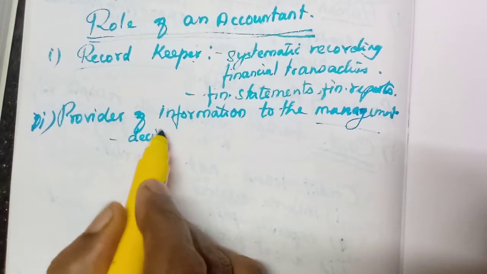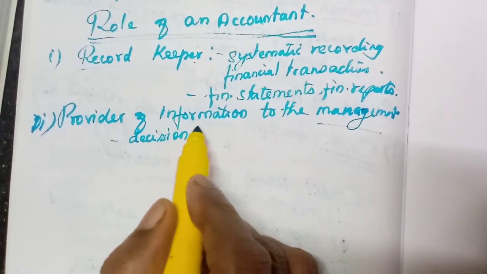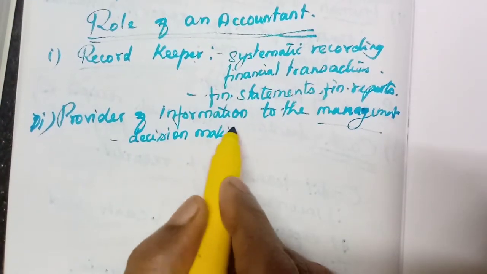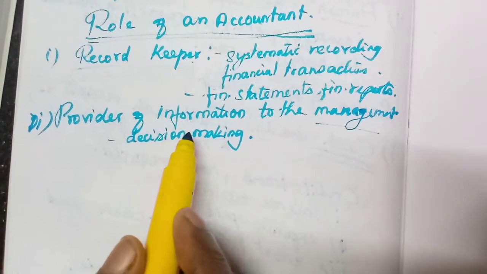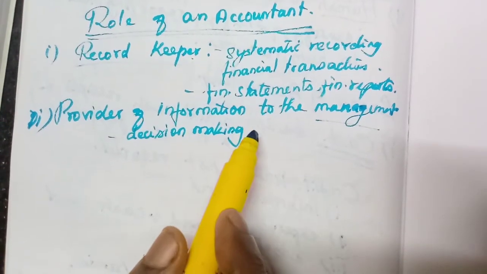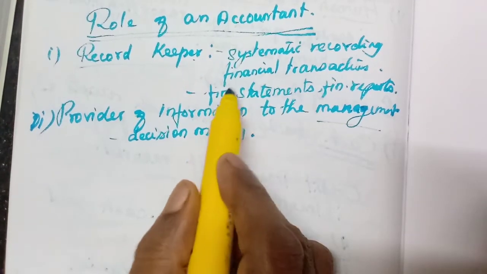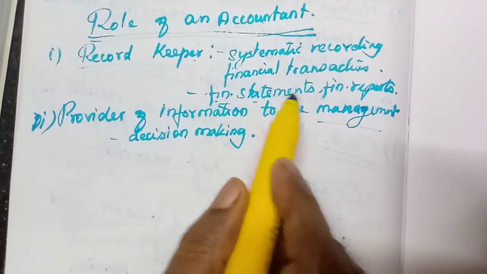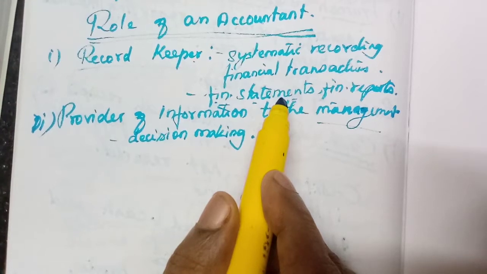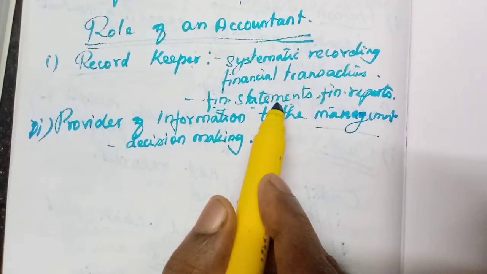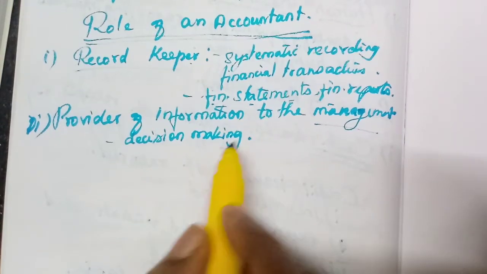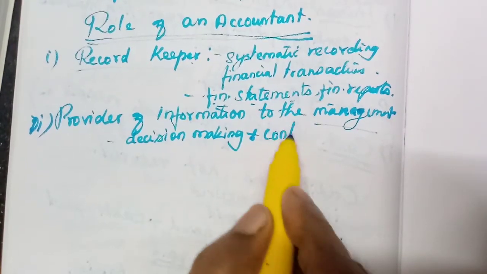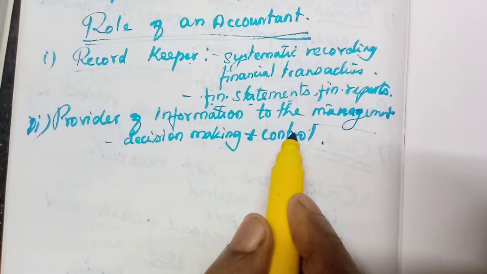They will take the decisions for the future. For decision making purposes, he is providing this information. What is the information that he is providing to the managers? All the financial statements and financial reports. Only then can the management take decisions and control the business operations.